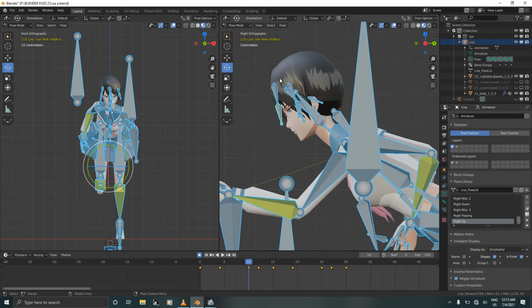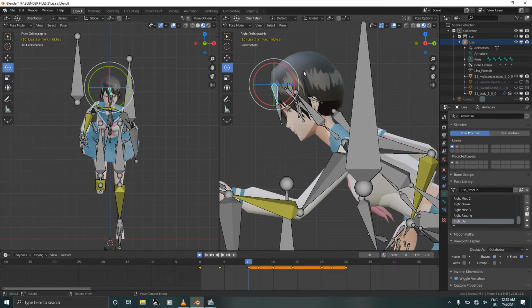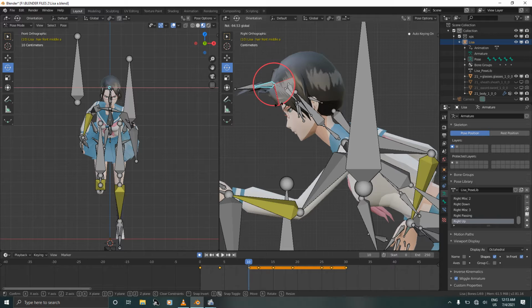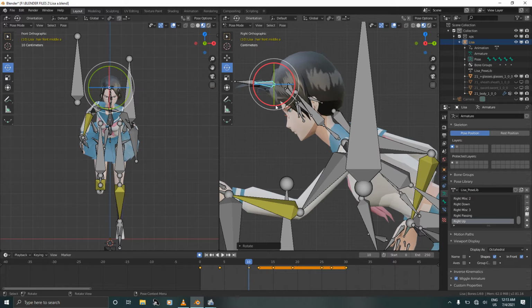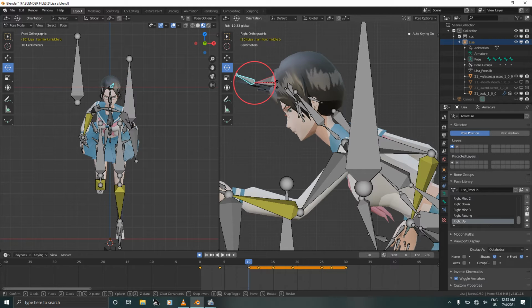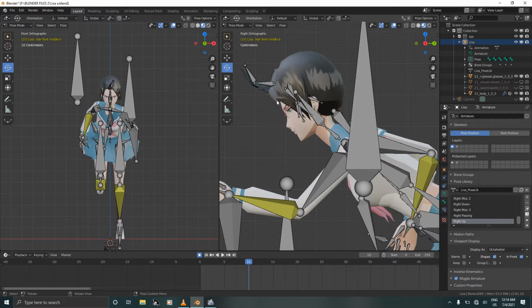We move on to our passing position, and this is the lowest point for her body and the highest point for her hair. Select this bone and rotate it all the way up just like this. Deselect, select the other bone and rotate just like this. Deselect, select this bone,